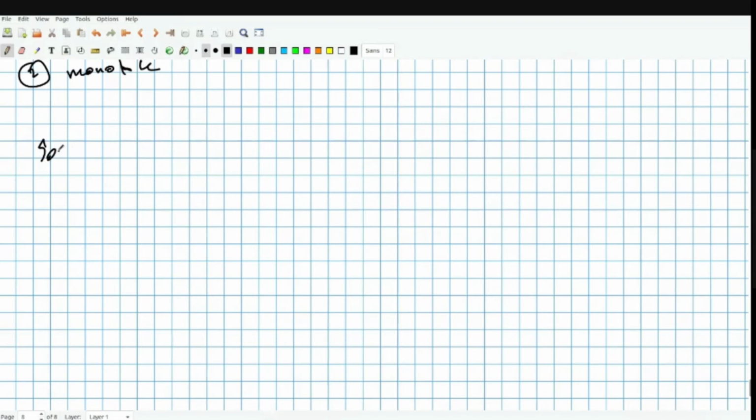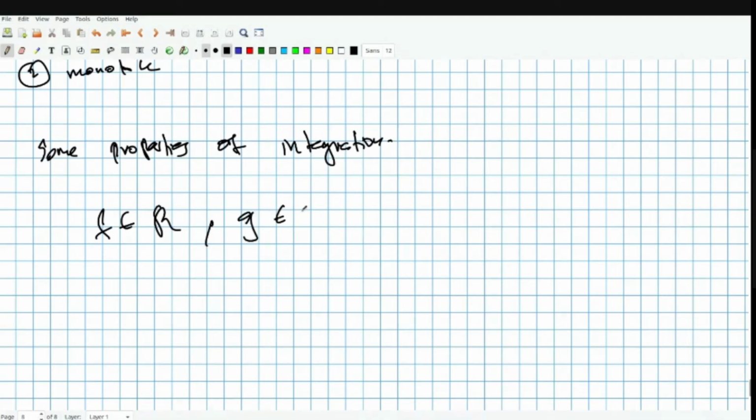So some properties of integration. If f is Riemann integrable and g is Riemann integrable, then you can actually see that f plus or minus g is actually Riemann integrable. It's nothing hi-fi, you just consider the partitions where you have the error less than epsilon.